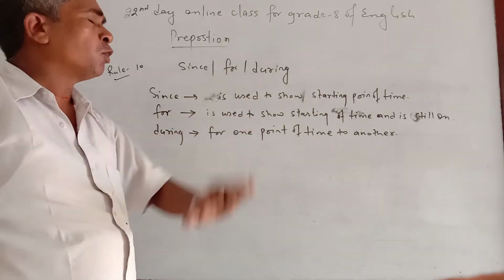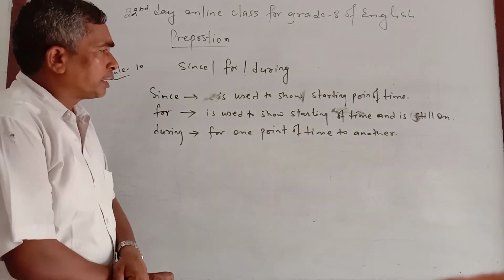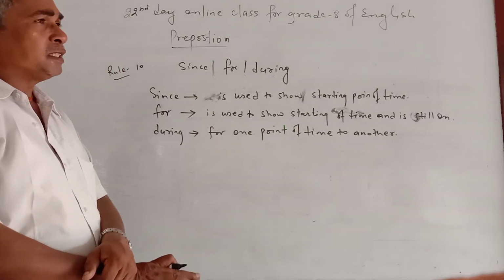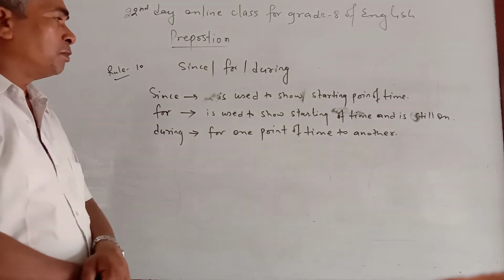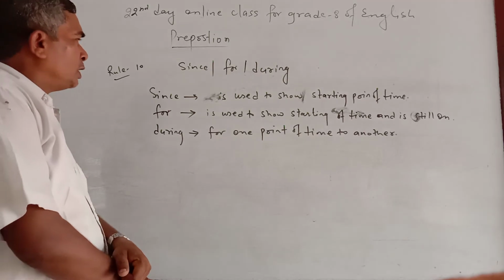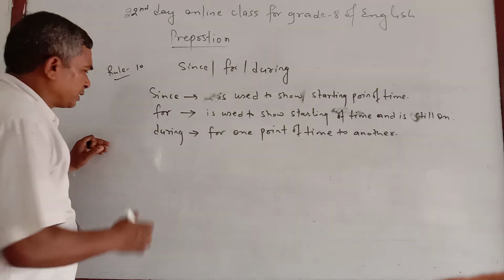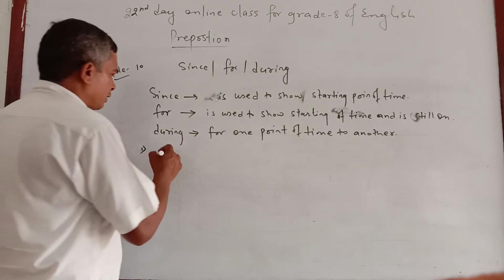That it is on or not, no matter. But for is used to show the starting point of time and the action is still on and will be on in forthcoming days too. And during is for one point of time to another one. How the uses are made will be clear with the given examples. Here are 3 examples that will make it very clear.